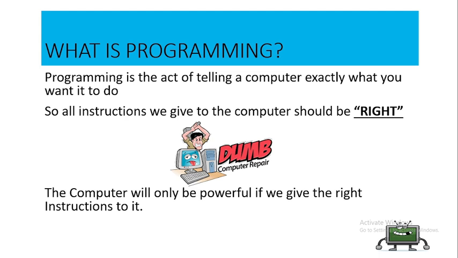If the instructions we give to the computer are actually right instructions, then the computer becomes what? Powerful. That's why we say that the computer will only be powerful if we give the right what? Instructions to it. Remember, the process of giving these right instructions to the computer is what is known as what? Programming.